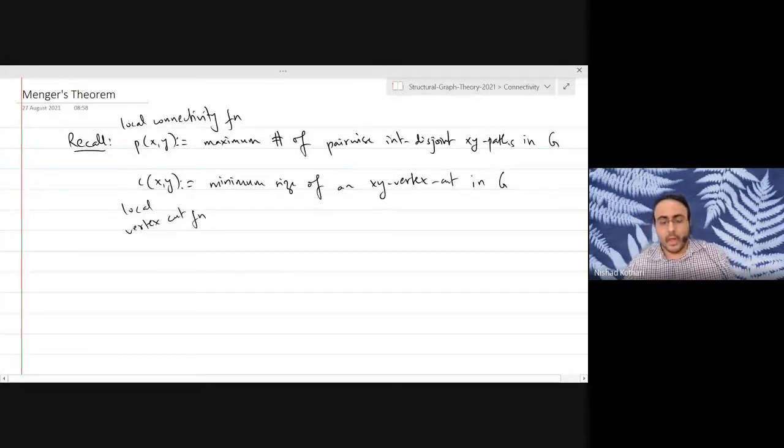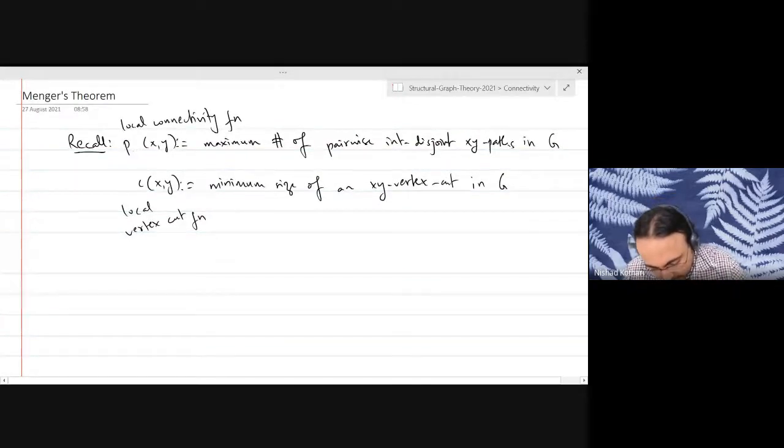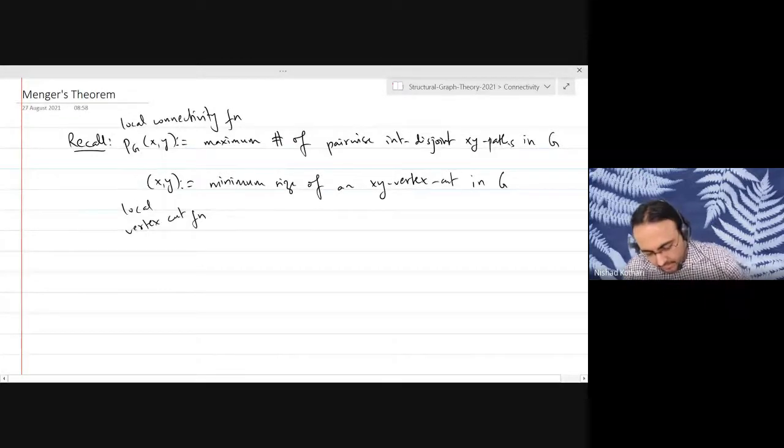Now, when we want to talk about different graphs, it will help to know which graph we are talking about. So to specify the graph, we might also say P_G of xy and C_G of xy, just to indicate clearly that the graph we are referring to is the graph G. Because when we prove Menger's theorem today, we might have to look at different graphs and it might help to specify which graph we are talking about.